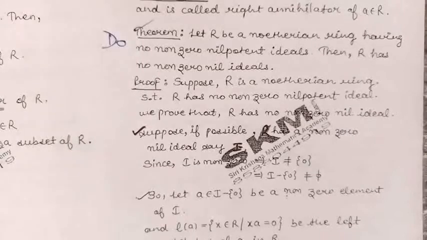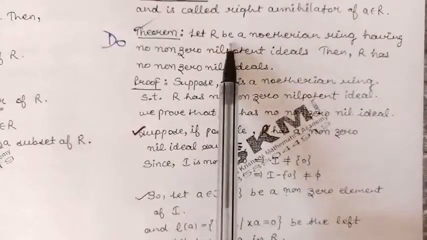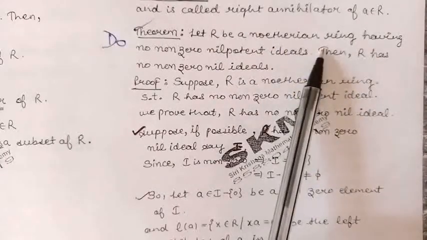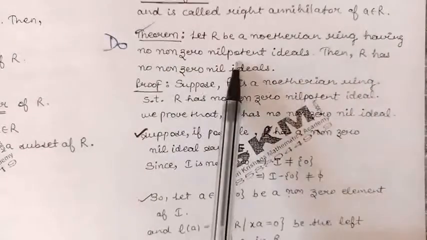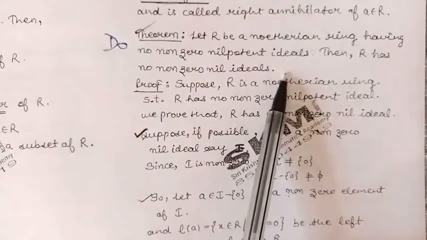Good morning, students. In today's lecture, we will discuss some important theorems related to nil and nilpotent ideals. Our first theorem today is: let R be a Noetherian ring having no non-zero nilpotent ideals.